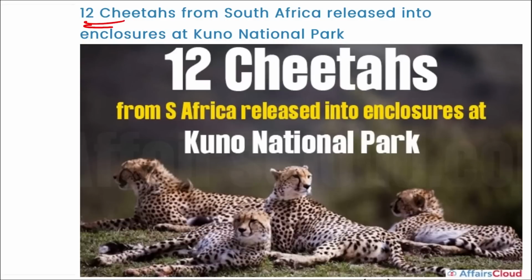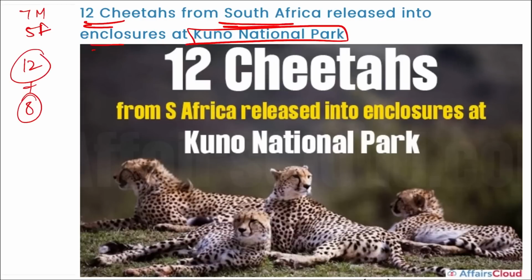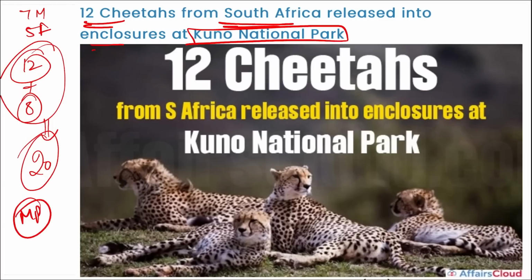Next, 12 cheetahs from South Africa released into the enclosure at Kuno National Park. From them, 7 are male, 5 are female, and now the total number is 12 plus 8 because earlier 8 were brought from Namibia, and total number of cheetahs in Kuno National Park is now 20. Kuno National Park, it is located where? It is in Madhya Pradesh.